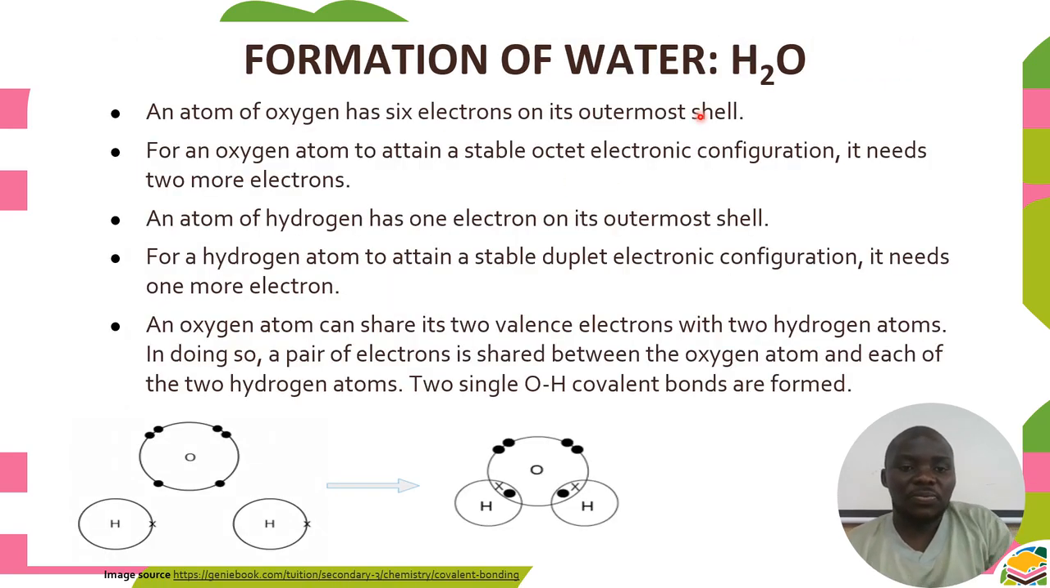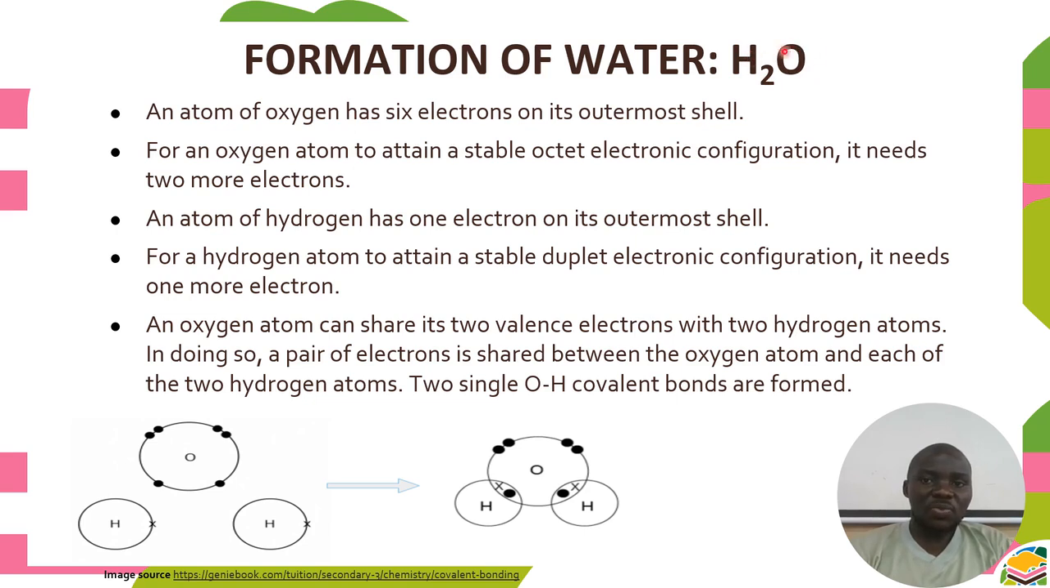Formation of the water molecule is the same, covalent bonding. An atom of oxygen has 6 electrons on the outermost shell. For an oxygen atom to attain the stable octet electron configuration, the configuration of noble gases or group 8 elements, it needs to gain 2 more electrons. But if you check now, hydrogen has 1 electron. That's why here we have 2. For oxygen to be stable, it needs 2 electrons.